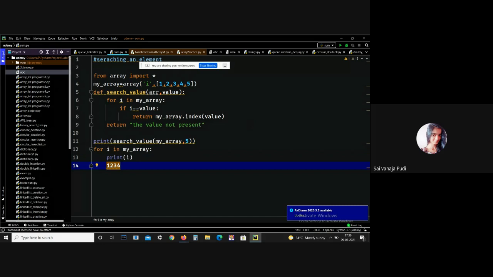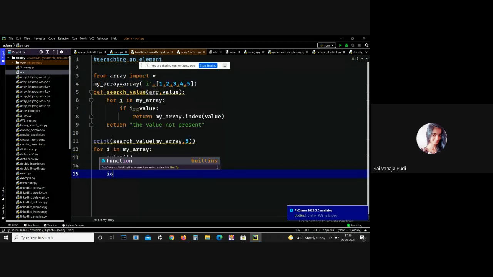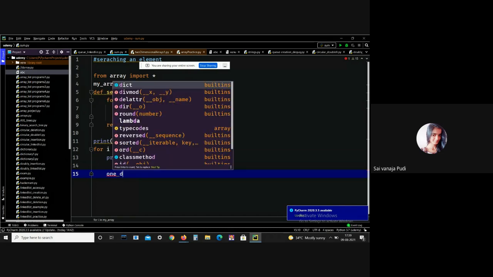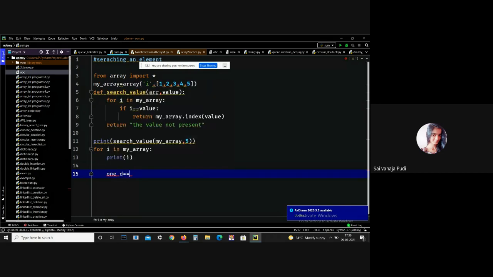If we take a one-dimensional array, elements are generally located like 1, 2, 3, 4, 5, 6, 7, 8, and after that 9, 10, like this. Elements are stored continuously.